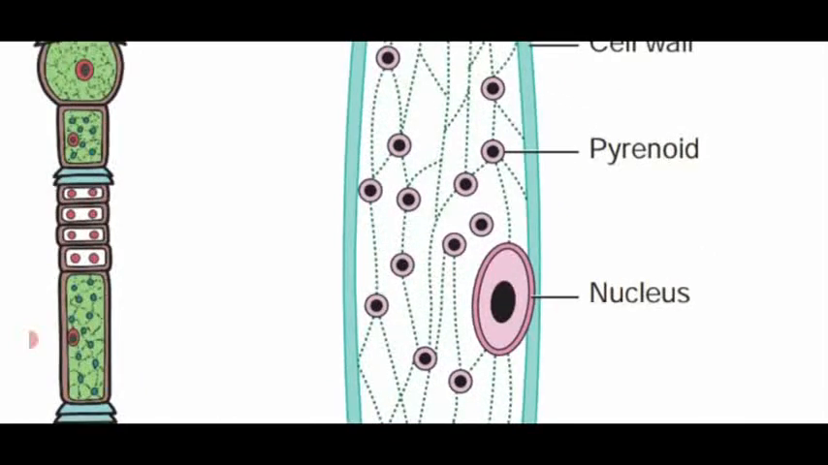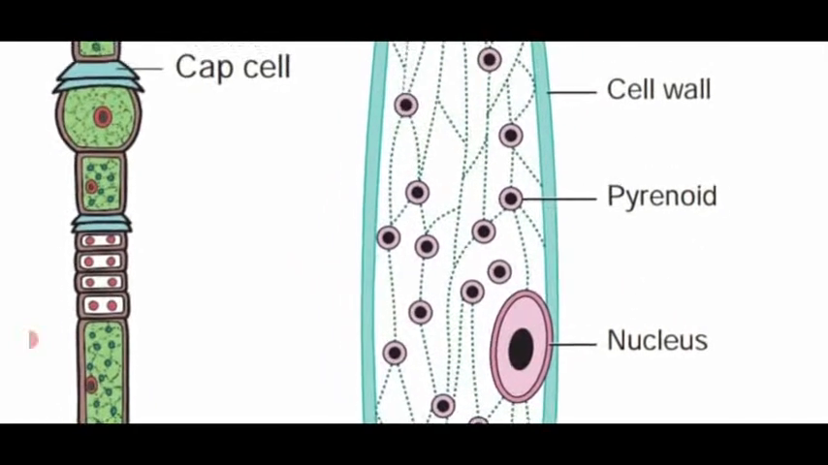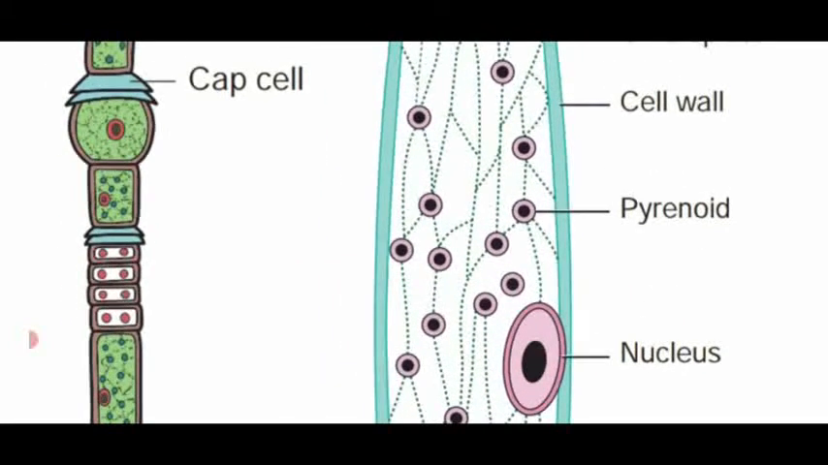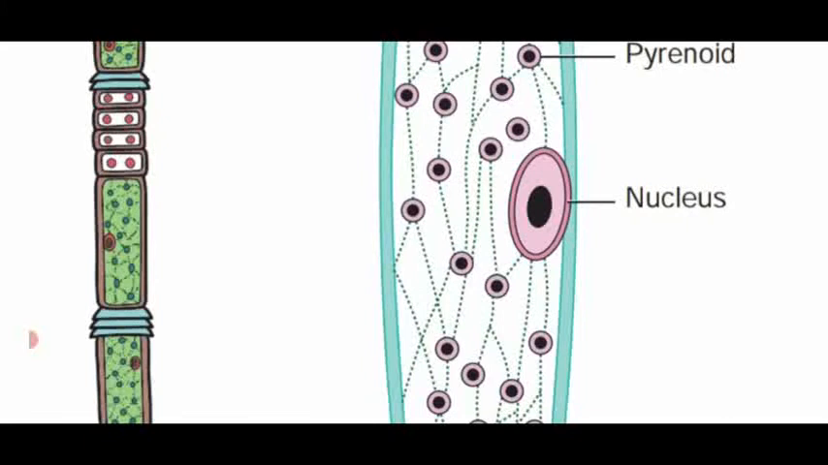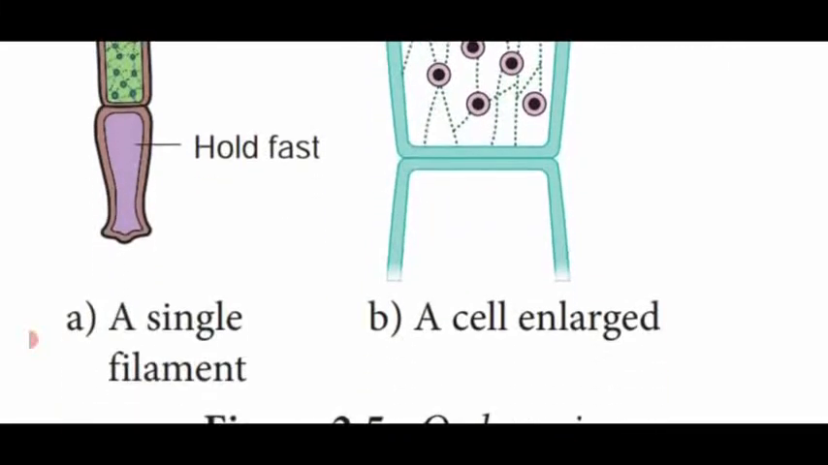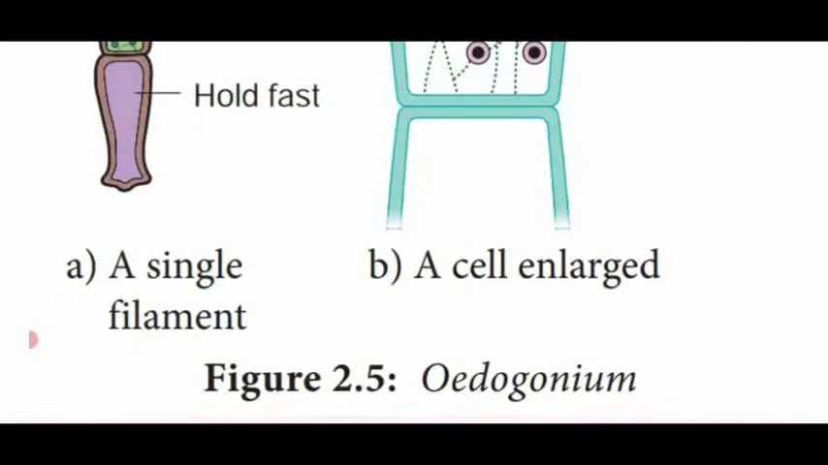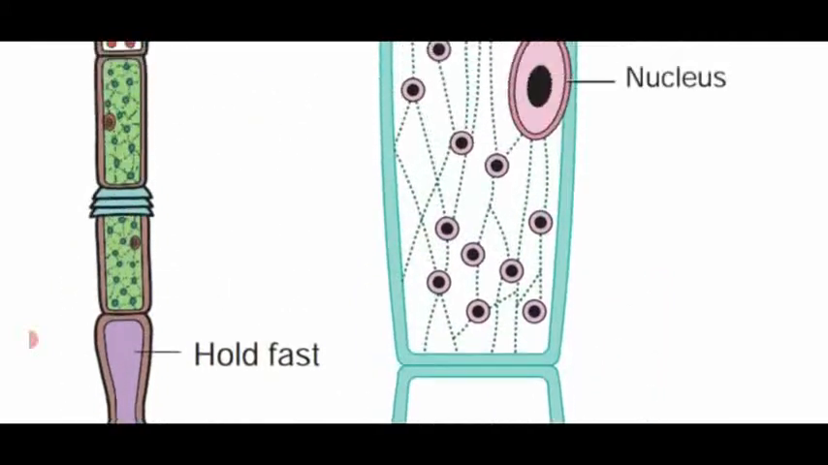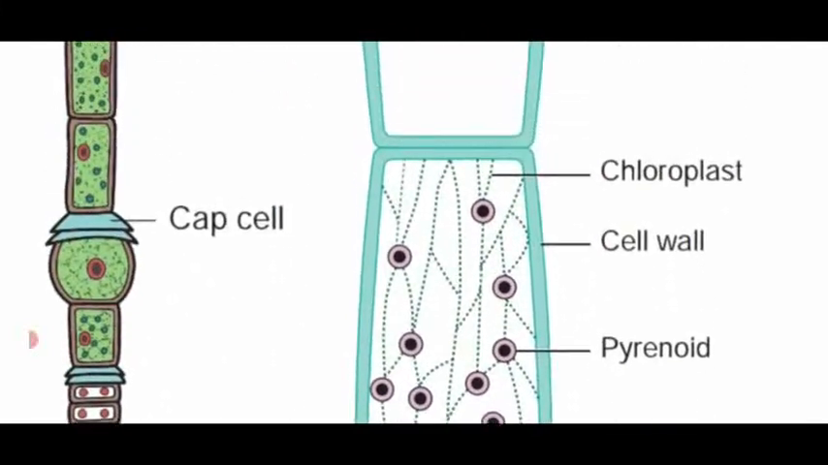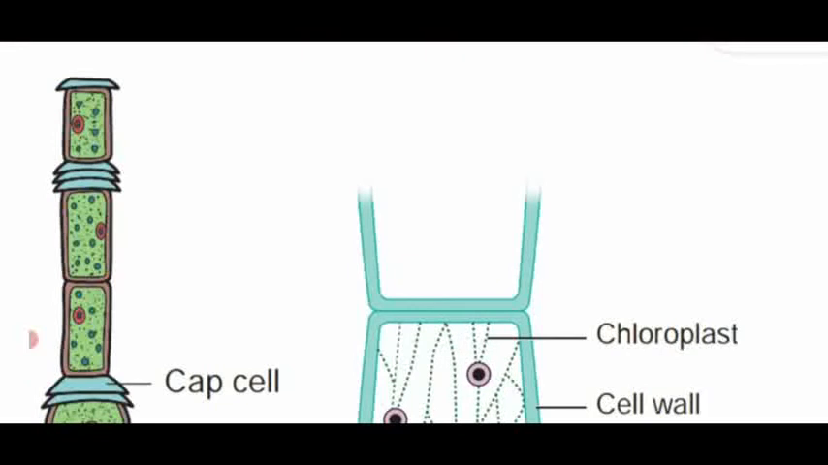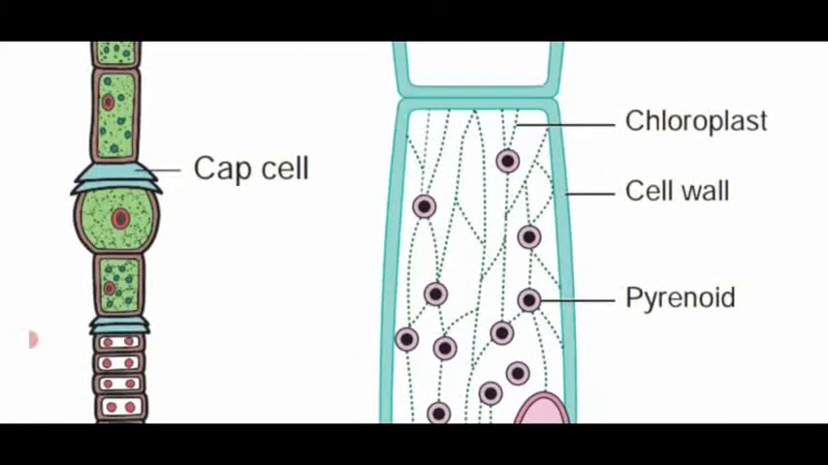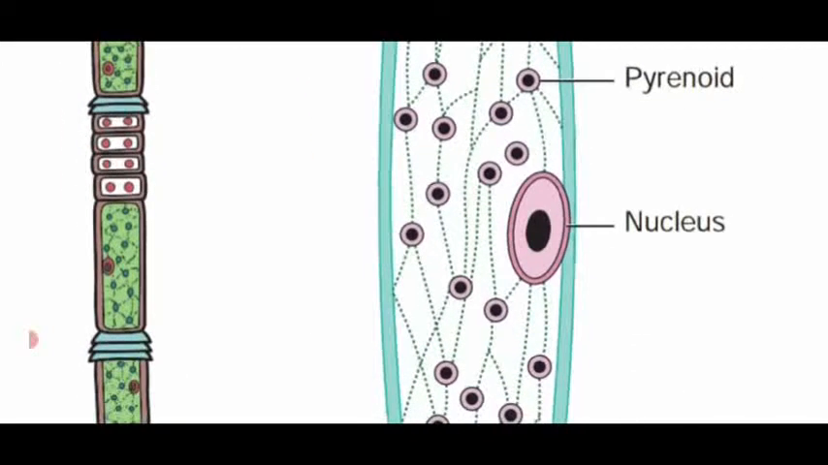A large vacuole is also present at the center. Due to the vacuole, the nucleus is located towards the margin or periphery. So this is an enlarged cell structure. The first diagram is the filamentous structure, the thallus and the cell wall structure of Oedogonium.